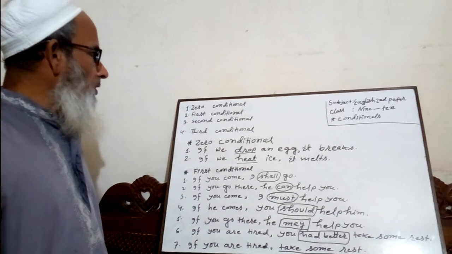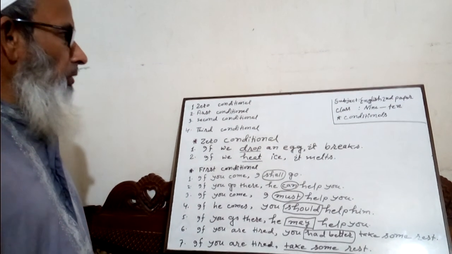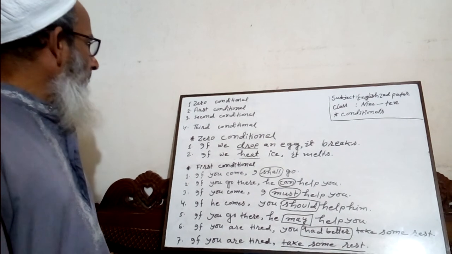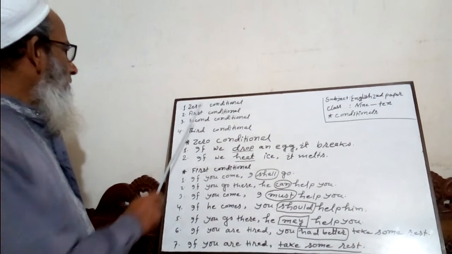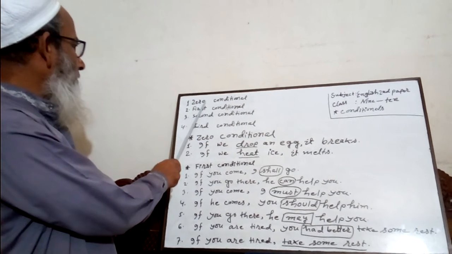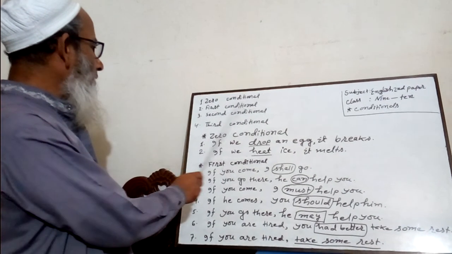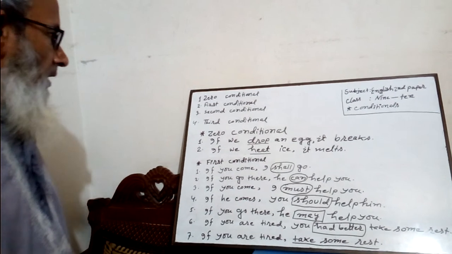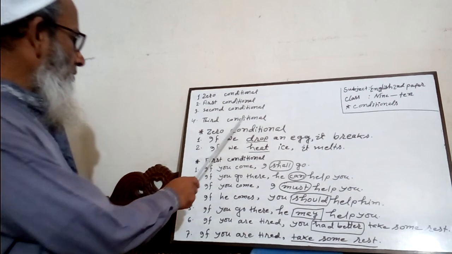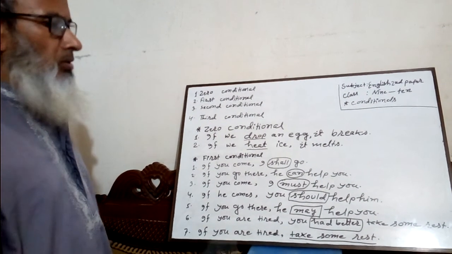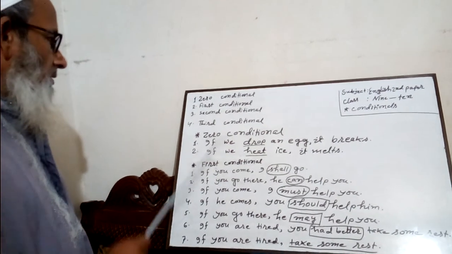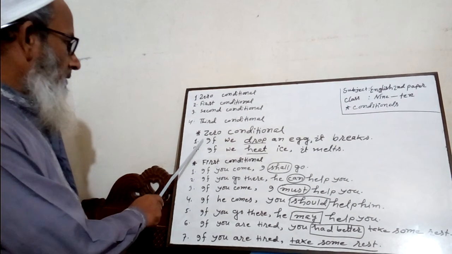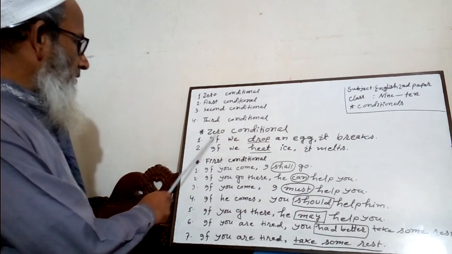Dear learners, today we will learn conditionals, a very important grammatical point. Conditionals are of four kinds: zero conditional, first conditional, second conditional and third conditional. Today I will discuss zero conditional and first conditional. First of all, look at the zero conditional.